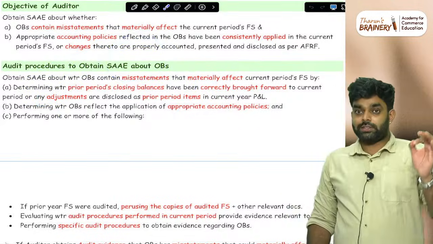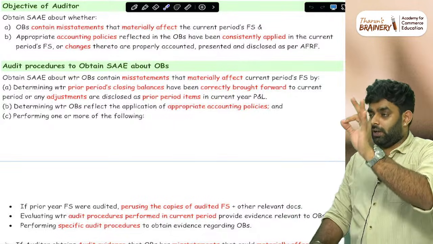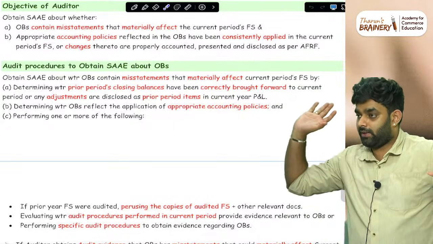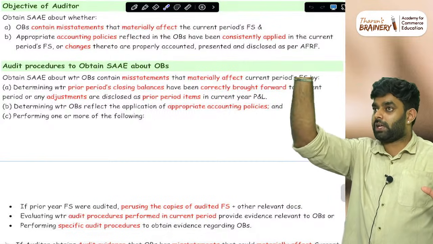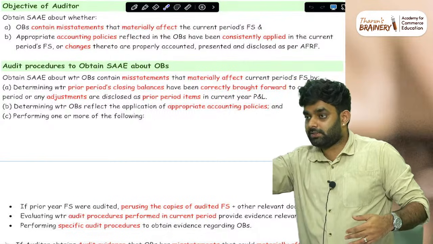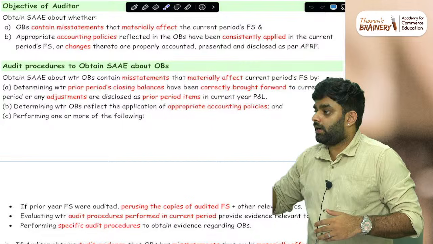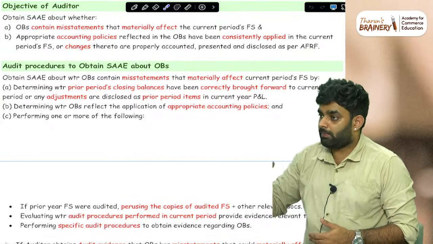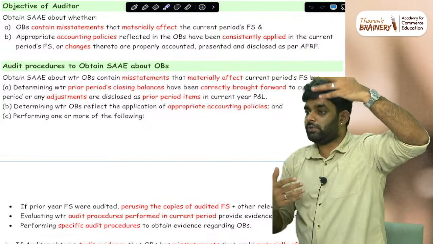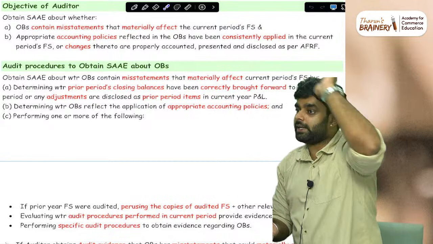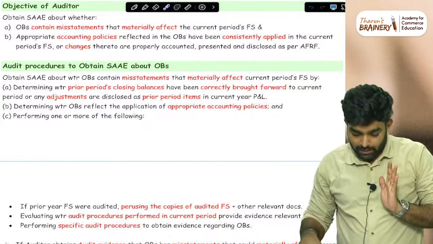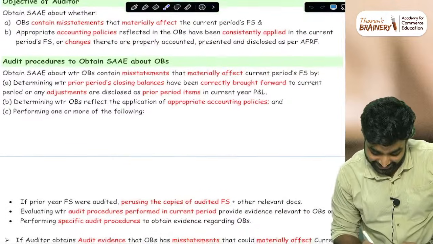Your duty is simple: closing balance should match opening balance, correct. First thing. Second thing, whatever accounting policy was followed in the opening balance, make sure that is followed in the current year. They can change it, no problem, but apply it retrospectively, whatever you need to do as per accounting, make sure that is done. Simple. This is the only thing.